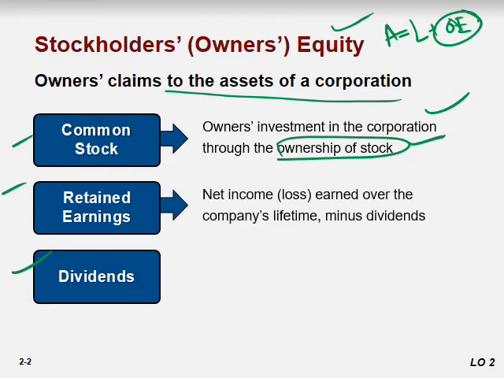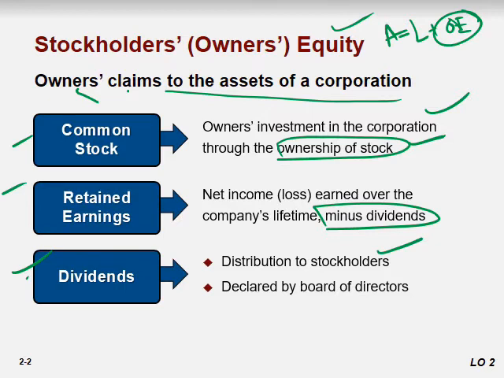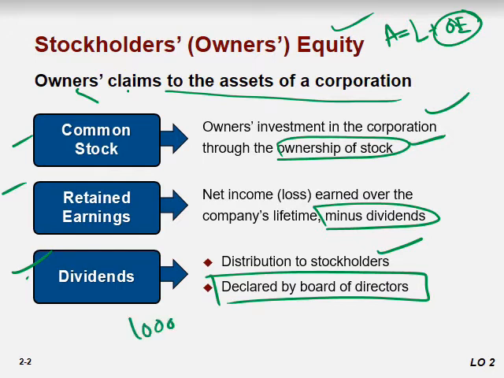Retained earnings is the amount that a company retained in the business after distribution of dividends. So retained earnings is net income earned over the years minus the dividends. And what do we mean by dividend? Dividend means the distribution of money to the stockholders or shareholders, and dividend is declared by the board of directors. For example, if a company earned $1,000 and the board of directors says for the next year we need 600 loan, so why do we ask for the 600 loan from the bank?